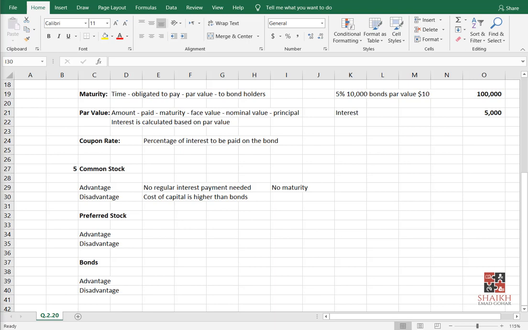Now tell me what will happen to their holding. They were having 1% holding of the company, right? Now their holding will be half. It will be only 0.5%. Why? Because now there are 200 shares in the market, right? Getting the story?